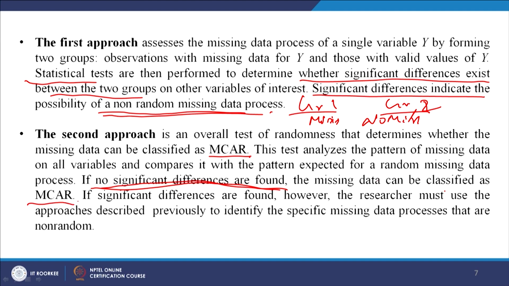Did you understand? Make two groups and compare them. If a significant difference exists between group 1 and group 2, then it is a case of missing at random data. If there is no significant difference, then it is just randomness and not such a worrisome factor. So, here we need not be so worried.